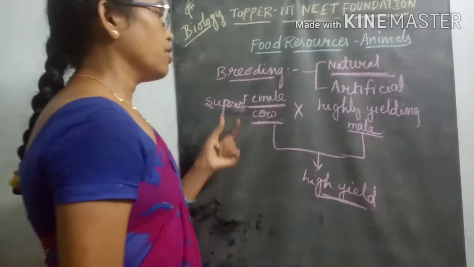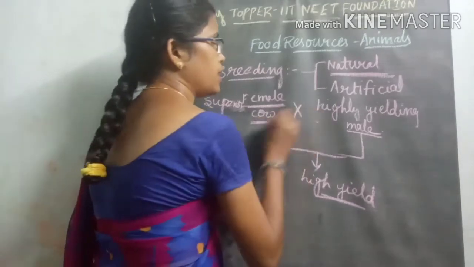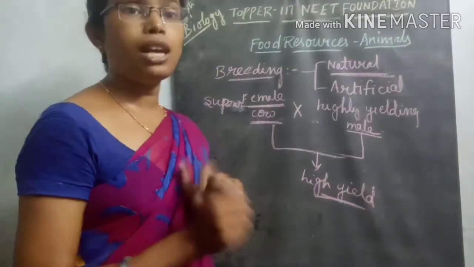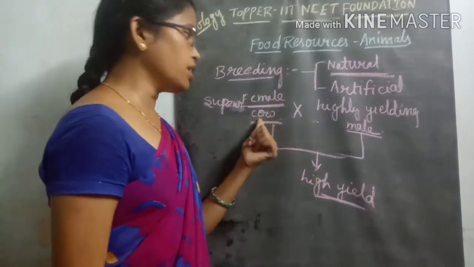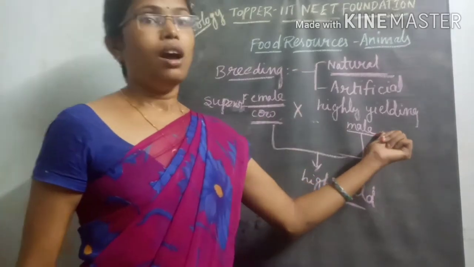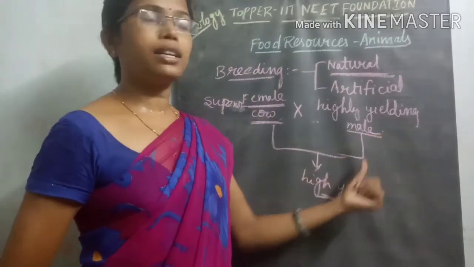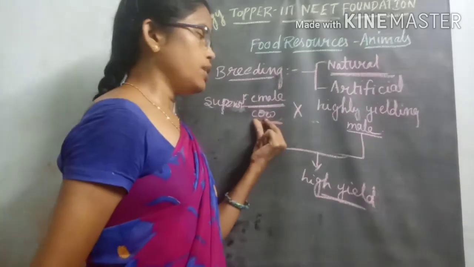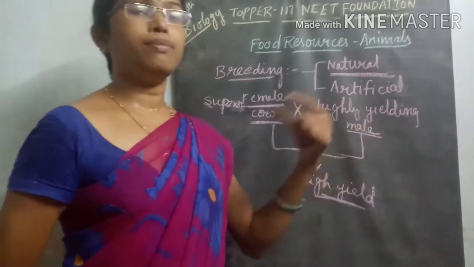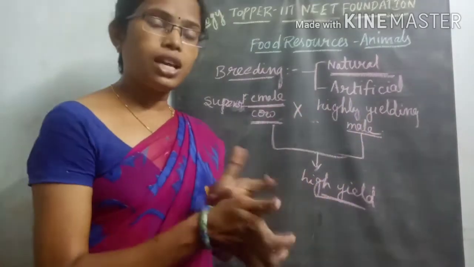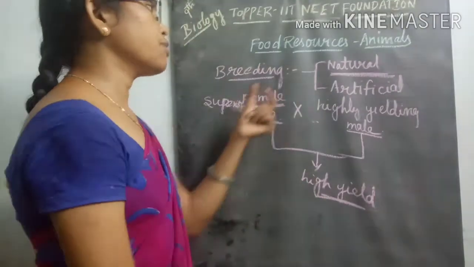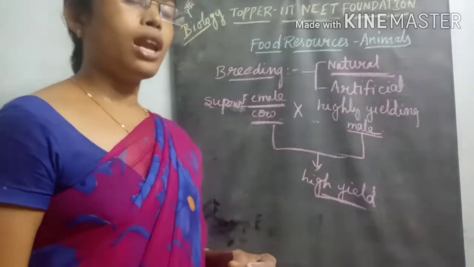This is the process in which the crossing occurs naturally by physical process. We take one cow and one ox, or one male organism. Here the female organism is crossed with the male organism by physical contact. That's why this process is called natural breeding.